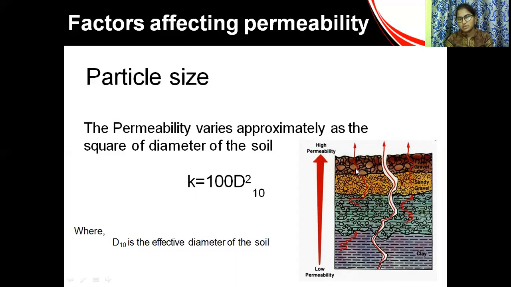Coarse grain particles will be rounded, with more space between particles, so more voids here and fewer voids there. Clay has less permeability, and gravel and sand, being loose, have very high permeability.